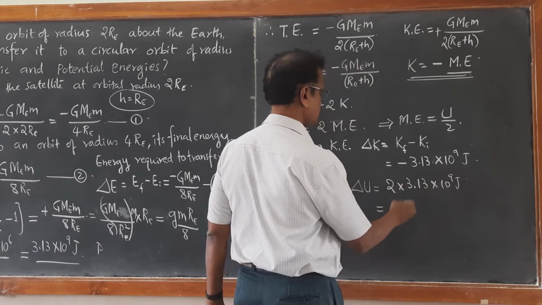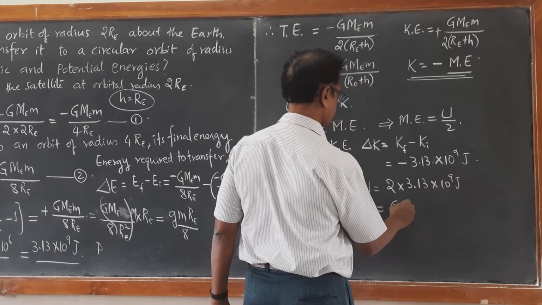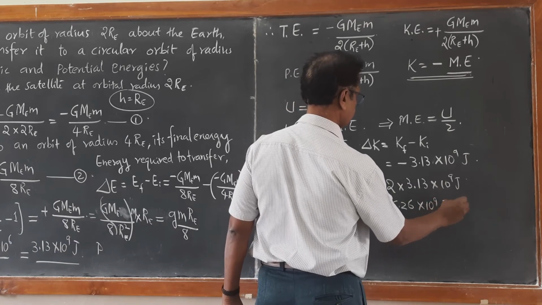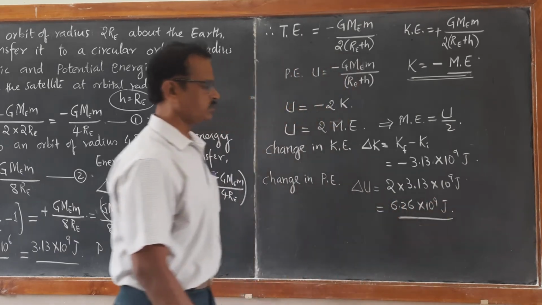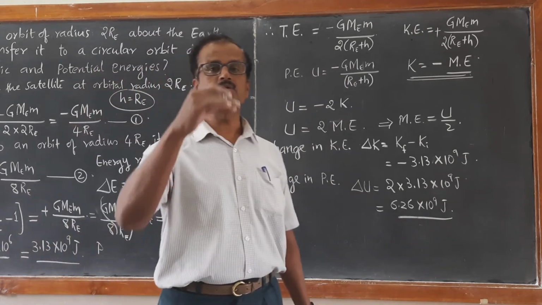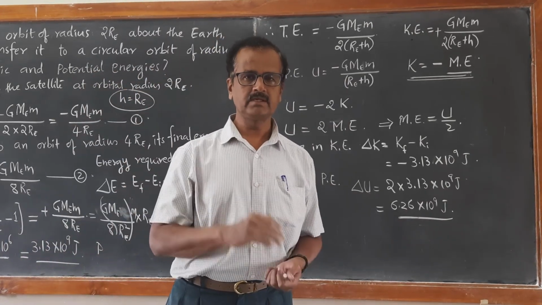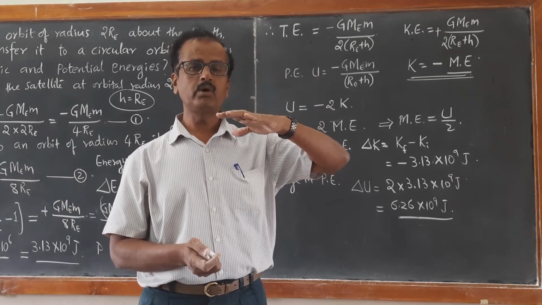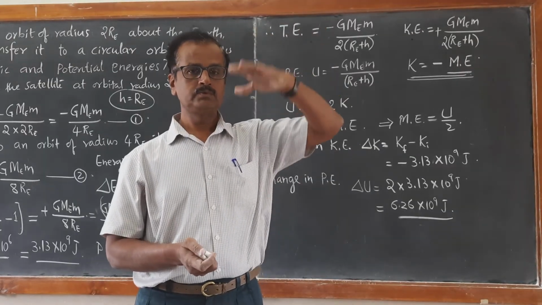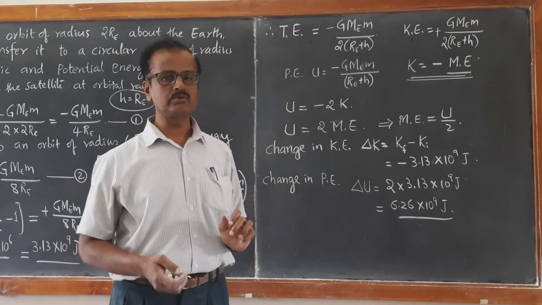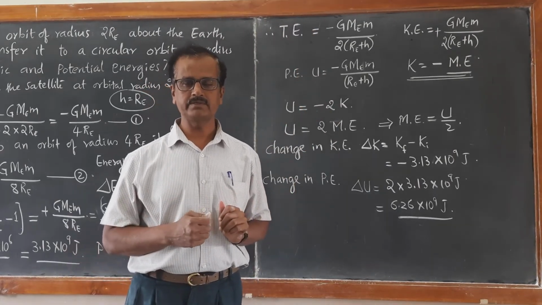Therefore it becomes 6.26 into 10 raised to 9 joules. So as you go to higher and higher altitudes, the negative value of potential energy goes on decreasing. What does it mean? It means it is going to approach zero value. So potential energy keeps on increasing. This is a very important conclusion from this particular calculation.